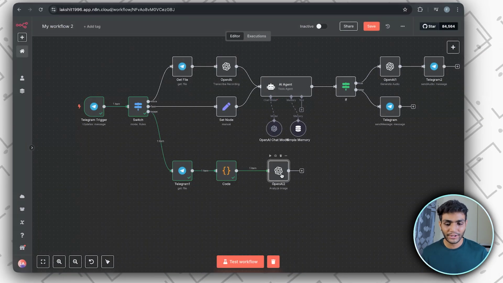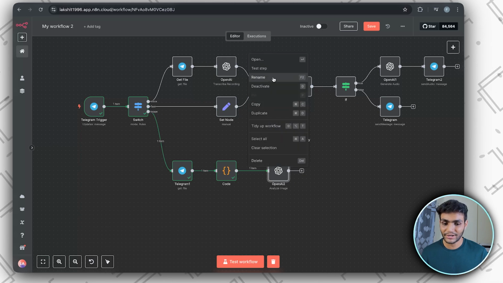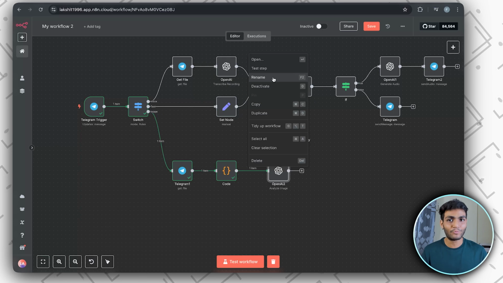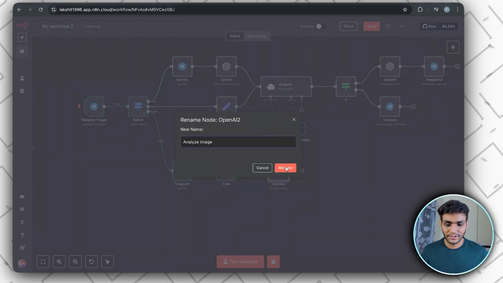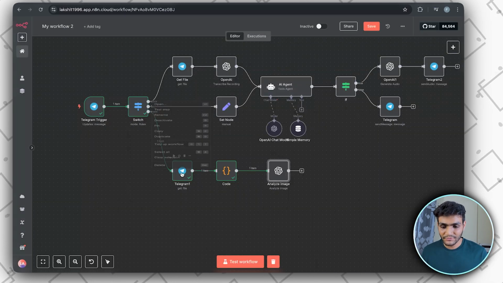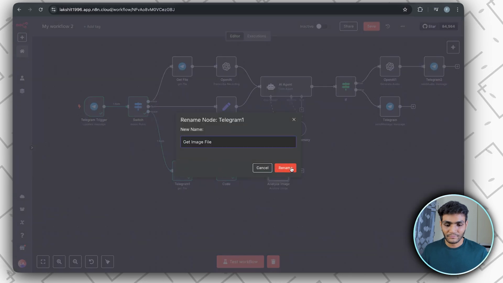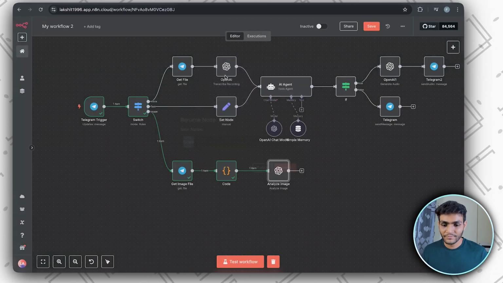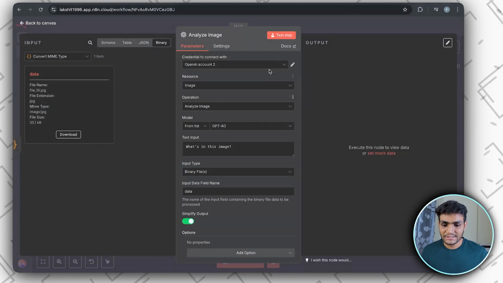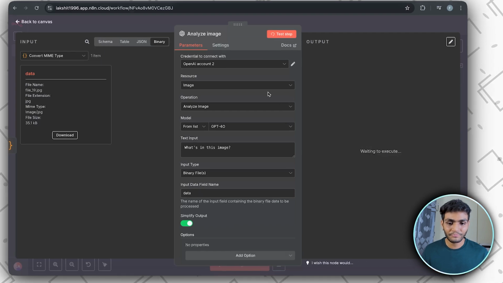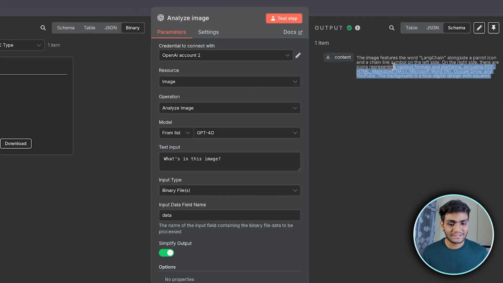Now let's go to the OpenAI node and rename it. I'm forgetting again, but you don't forget. I also try to do it. We will learn together, that's my motto. Let's rename it, and we'll rename this part as well, and this also. Okay, now let's analyze the image and see what it gives. As you can see, it is giving a proper message and everything.